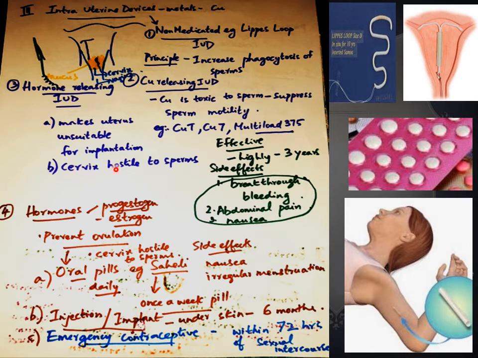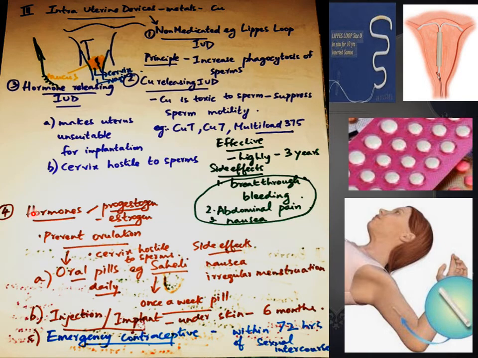It also makes the cervix hostile to sperms. The examples of hormone releasing IUD are LNG-20 and progestasert. It is effective up to 3 years or even more than that. But there are side effects: breakthrough bleeding, abdominal pain, and nausea.